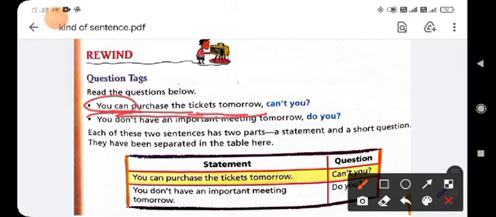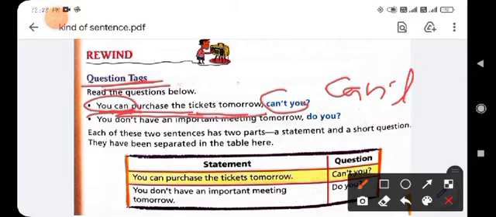So when you tag the question, you change it into an interrogative sentence by using the negative form. First "can" is a helping verb, then use "not", "can't", and then use "you". Put the question mark, and it will be a question tag. Now here is "don't", a negative sentence, so tag the question in an affirmative form, like "do you". Clear?